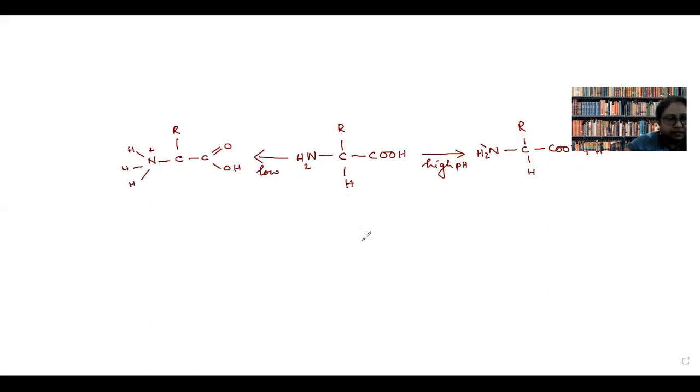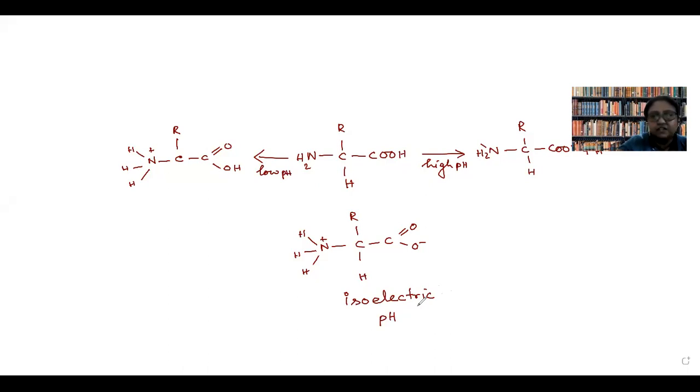If I am considering the structure of Zwitterion, it will be like this: RCH, C double bond O minus, and this will act as a base. So at isoelectric pH, the amino acid has no charge present in it.